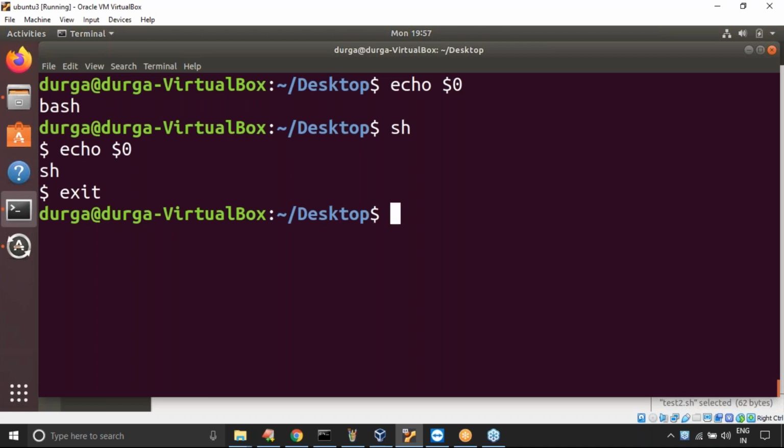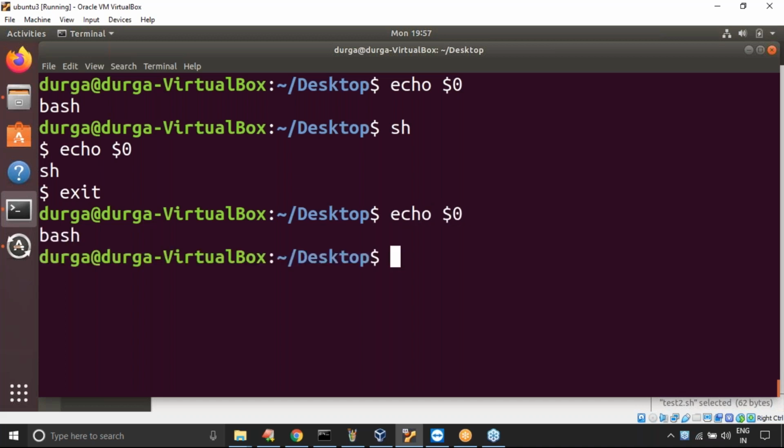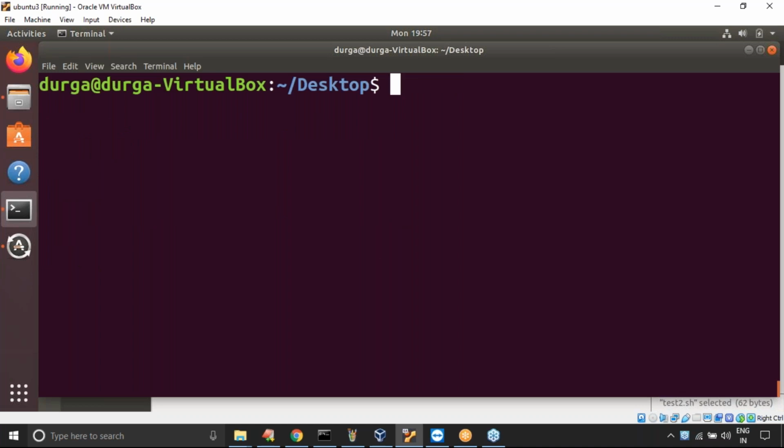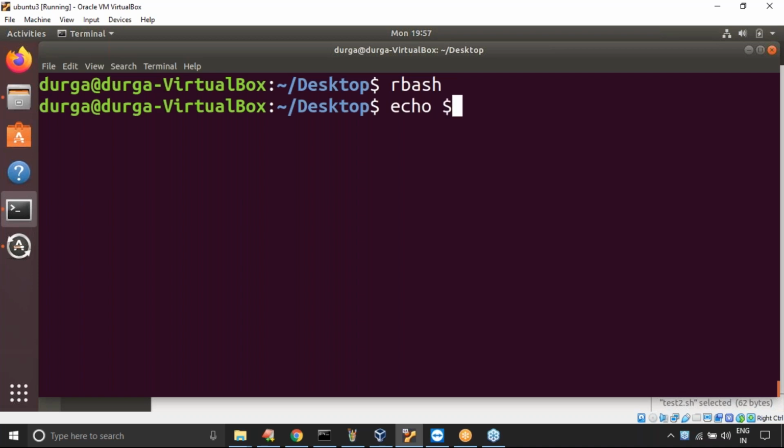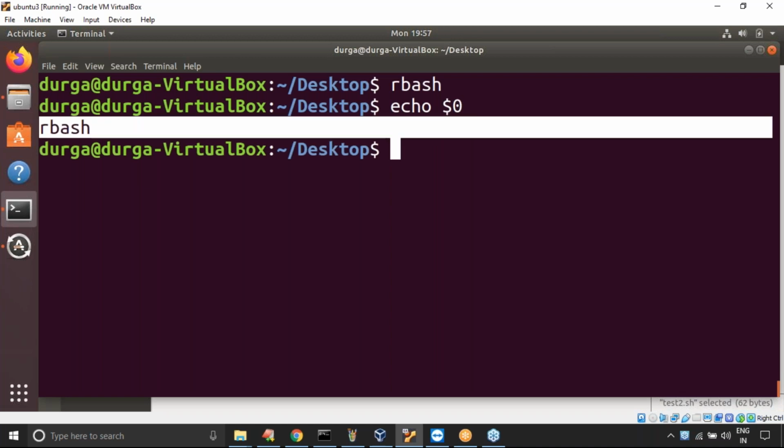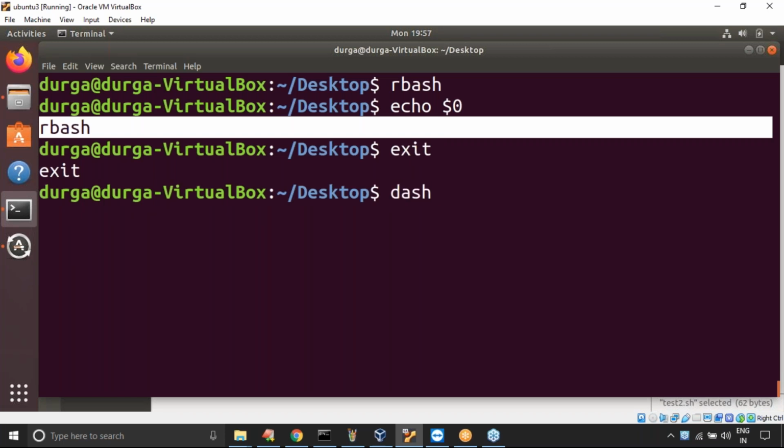Now, instead of sh, I'm trying something else. Observe: echo $0. Now bash, the default, is the bash. Now I'm taking rbash. rbash is already there in my system. Now echo $0. Have you observed? Now onwards, which shell is going to be considered? rbash. Okay, exit. Now dash I'm trying to take. Yes, it is also one shell. Now echo $0. Yes, dash.